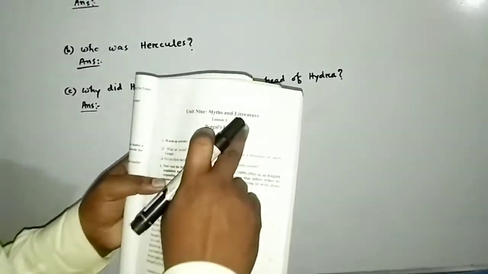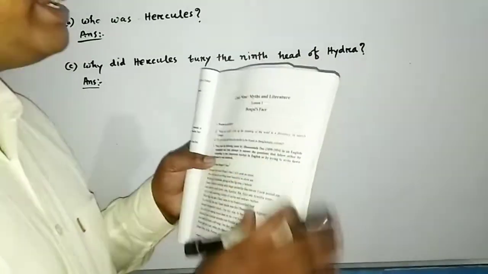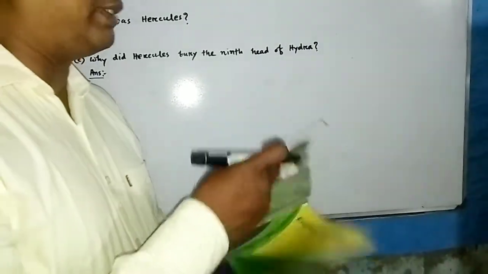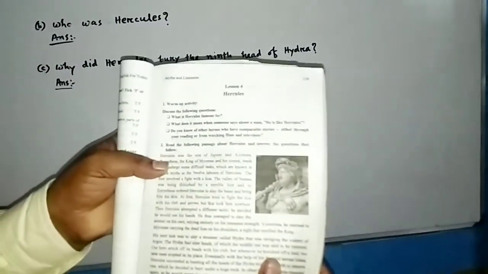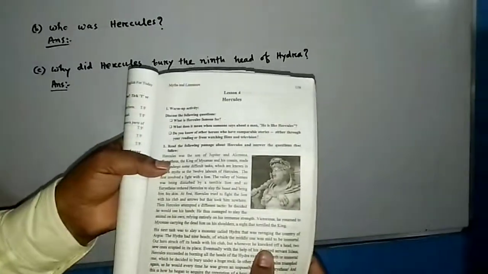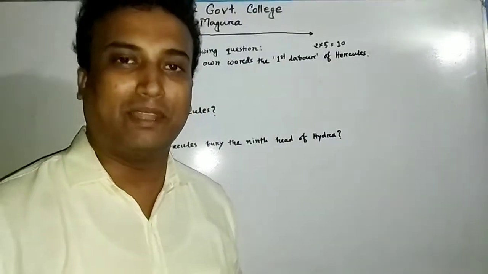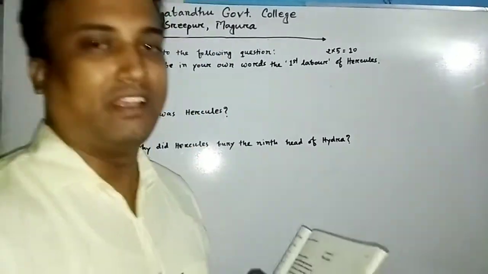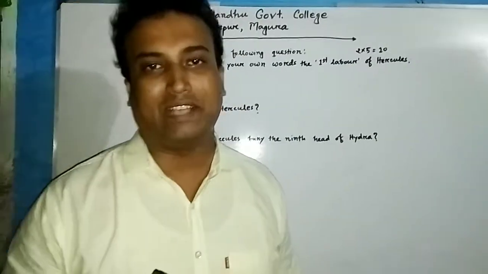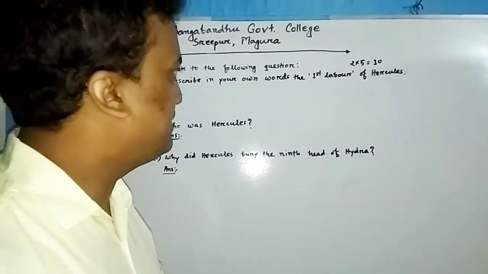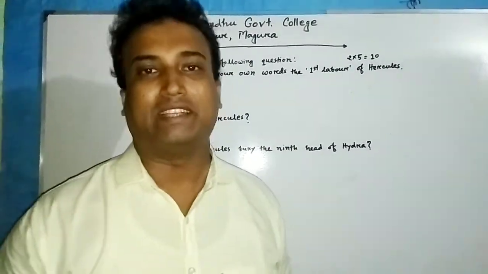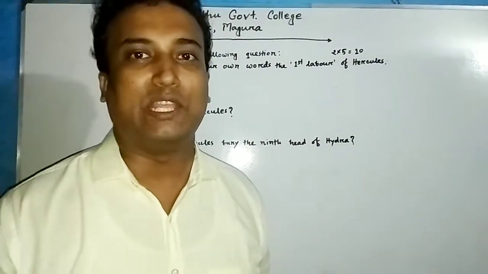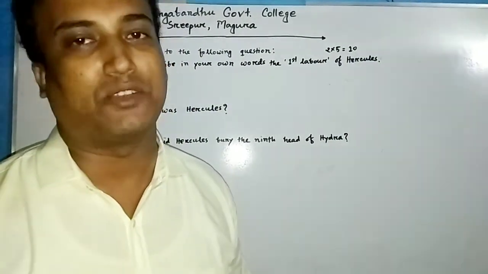In the Myth and Literature unit, there is Lesson 4, Hercules. Do you know the name of Hercules, or have you heard it? If you don't know who Hercules was, just type this word in YouTube or Google. You will get a lot of information about Hercules.